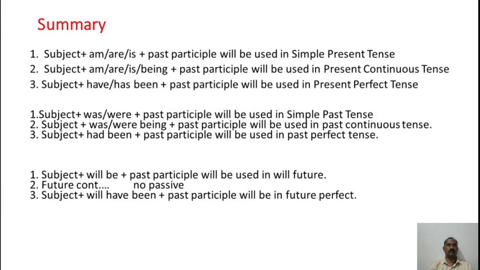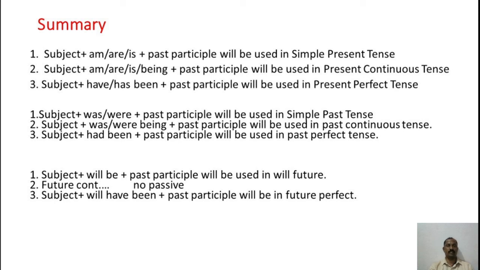In this slide, we come across the following aspects by summing up the video lecture. Number 1, subject plus am or is plus past participle will be used in simple present tense, and subject plus am or is being plus past participle will be used in present continuous tense. Subject plus have or has been plus past participle will be used in present perfect tense.